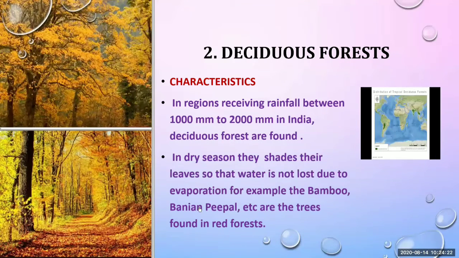So here are some examples also which are found in the deciduous forest. That is bamboo, banyan tree, peepal. You can see in the picture as the trees shed their leaves in a certain season. Means just like in the autumn season they fall their leaves in India. Okay, we'll see the deciduous forest through this video. That will be helpful to understand more.